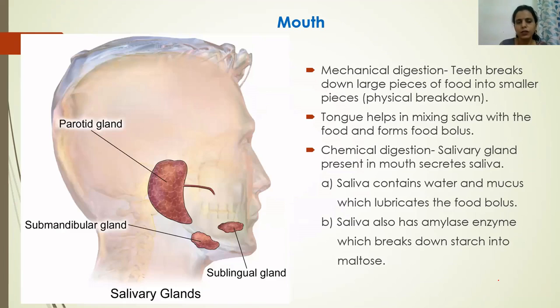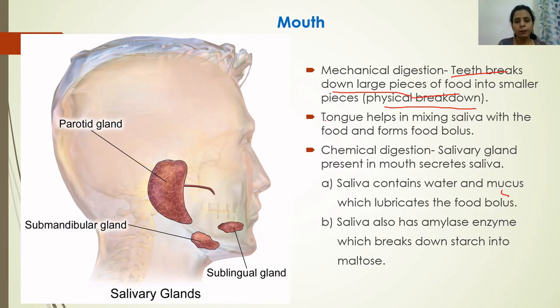This digestion process begins in the mouth itself. In the mouth, both types of digestion take place: mechanical digestion and chemical digestion. Mechanical digestion in the mouth is done with the help of teeth, as written here. In mechanical digestion, the large pieces of food are broken down into smaller pieces. So mechanical digestion can also be called physical breakdown of the food.